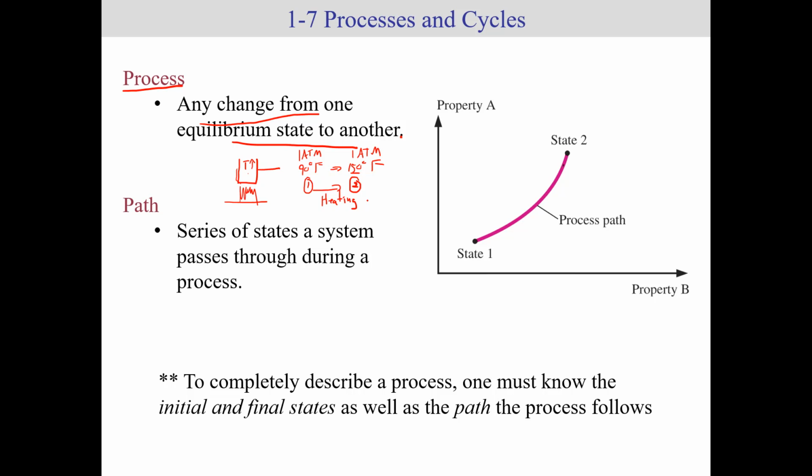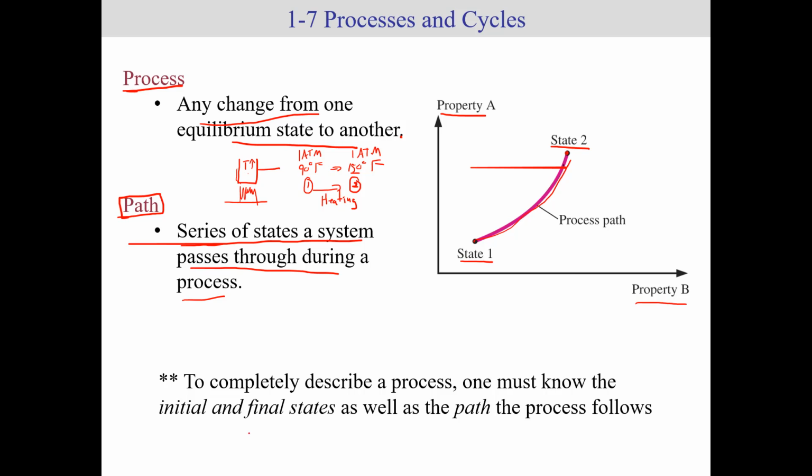So that heating process caused a change in state. And then, in addition to a process, each process has what's called a path, right? A path is a series of states a system passes through during a process. So for example, let's say I have a graph here, right? On the y-axis, I have one property, and on the x-axis, I have another property. I go from state 1 to state 2. The way that that process happens is called a path.